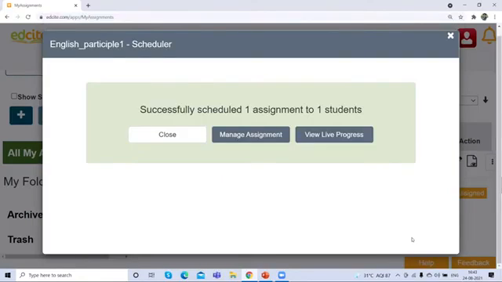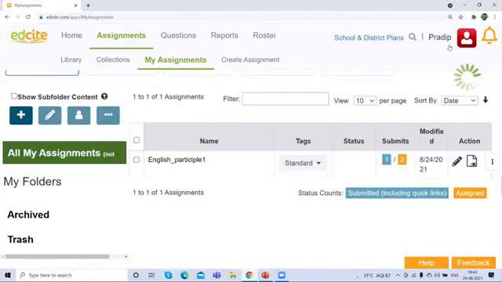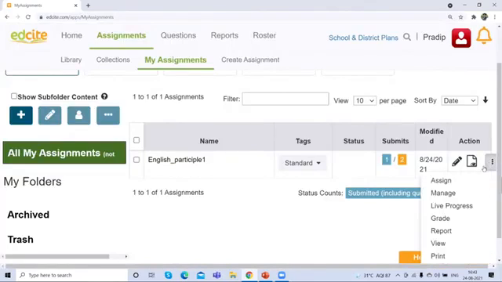For example, I click yes, and it says successfully scheduled 1 assignment to 1 student. This is the confirmation message I will get when I assign the assignment to a particular student. Okay.